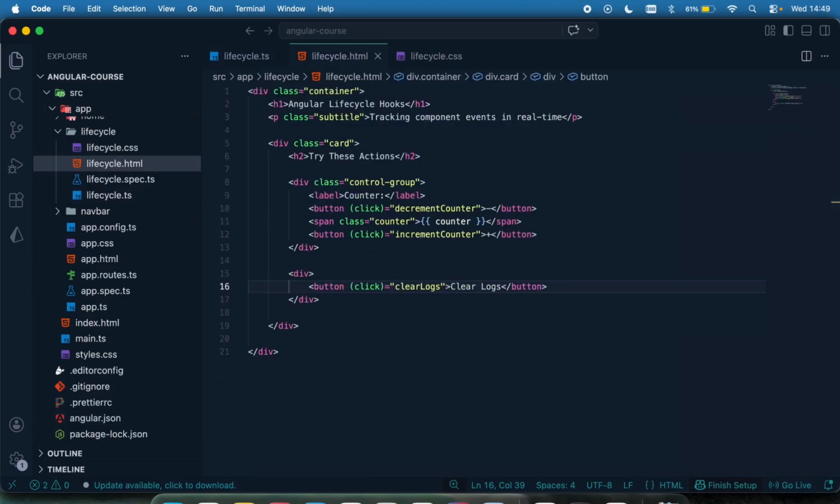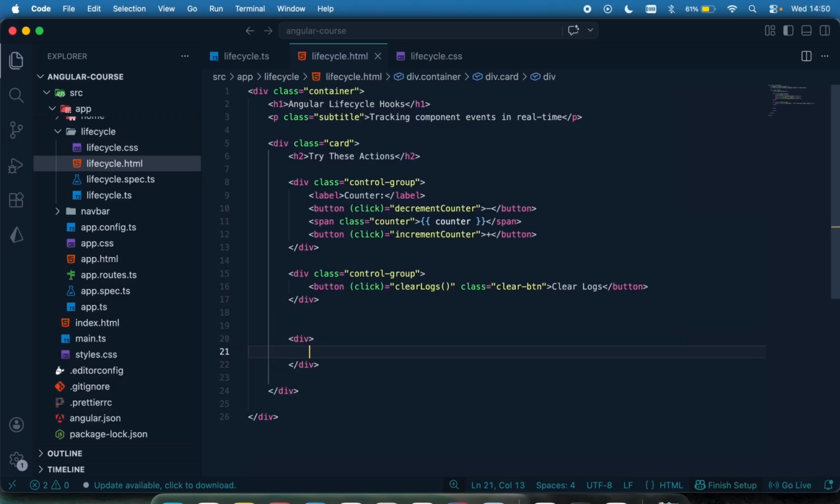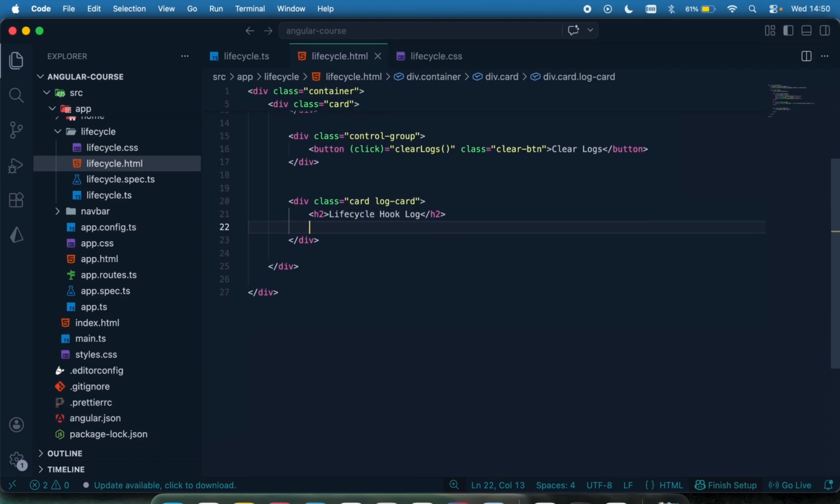I'm just going to add a little class right there called control group like so. Okay, now moving down, I want to display the logs right there. So I'm just going to have a div and an h2 called lifecycle hook, something like that. We just want to display the log so you guys can see which of the lifecycle we are at, and also see the log.